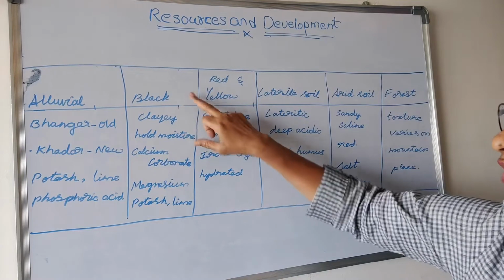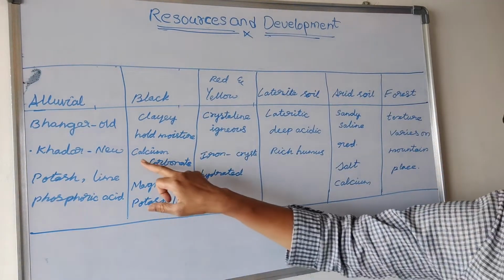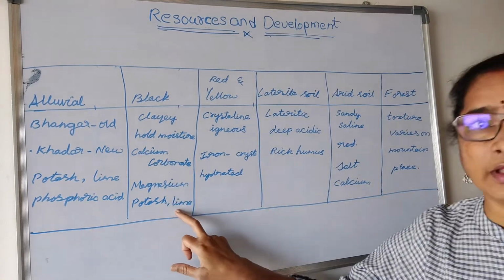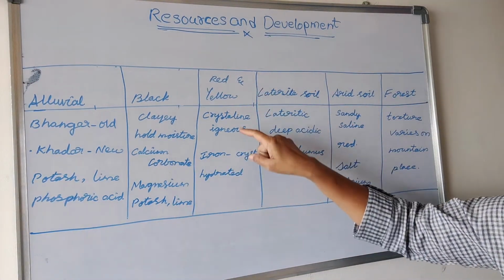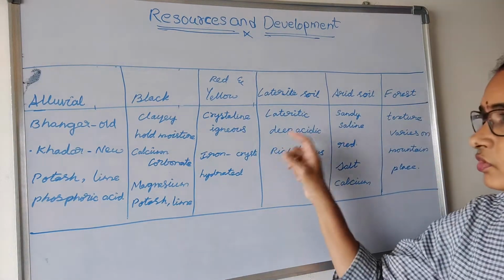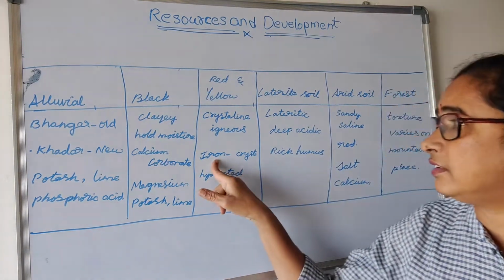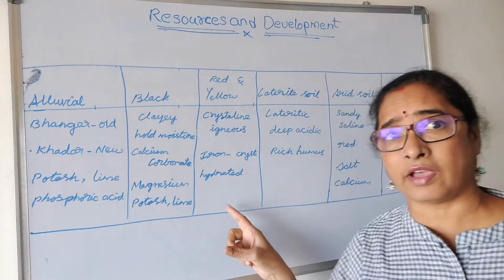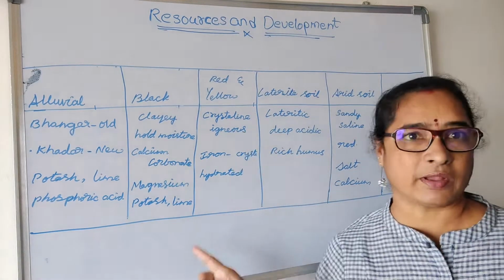Coming to the black soil, it is a clayey soil. It holds more moisture, and calcium carbonate, magnesium, potash and lime are the minerals we can get here. Coming to the red and yellow soil, it is a crystalline igneous rock form of the soil. When iron mixes with the crystalline rock, we get the red color soil here,